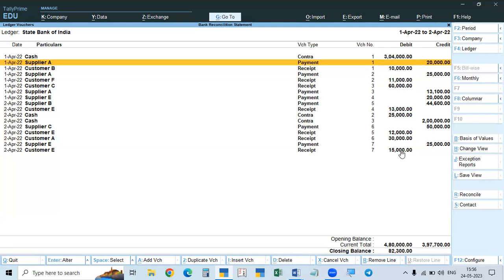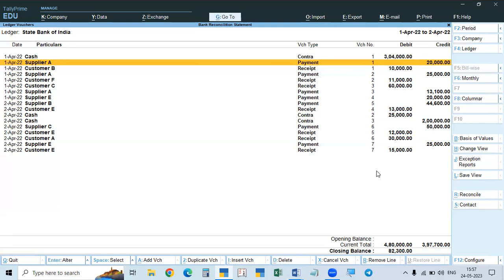So by accessing that and taking the printout, we have to compare both things: our account in our Tally, and our account in the bank statement. You have to tally the bank statement and see which amounts are reflected in our book, Tally, but not reflected in the bank, and whatever amounts are reflected in the bank but not reflected in the cash book. You have to see the differences. If you make the adjustment of differences, we can reconcile.